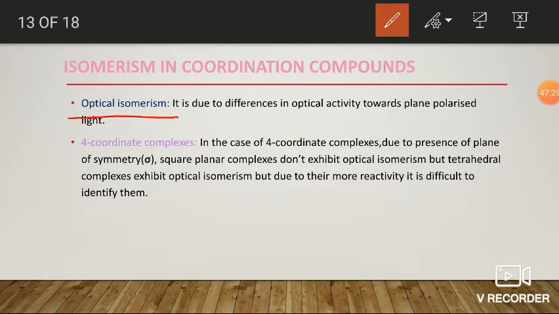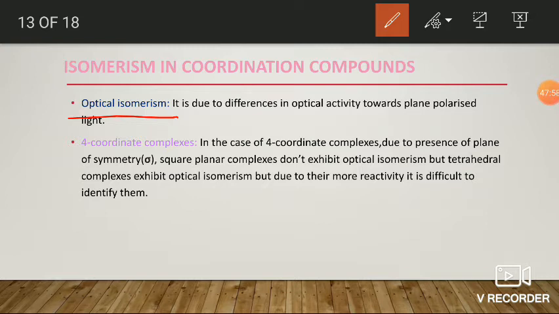There are five symmetry elements: proper rotational axis, improper rotational axis, plane of symmetry, center of inversion, and identity element.